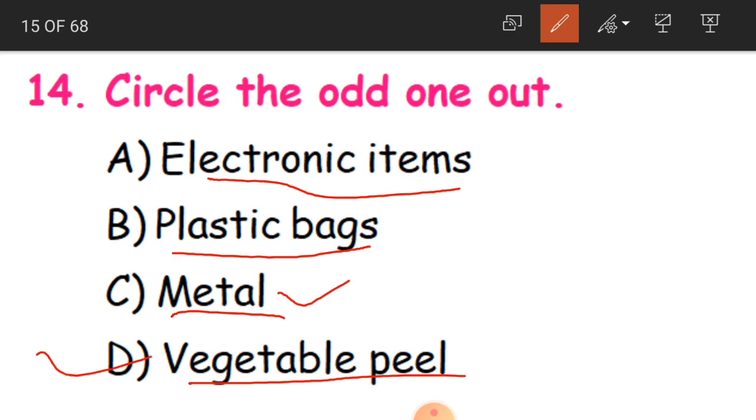Whereas metal, plastic bags and electronic items are not natural things, and they also cause pollution to the environment, whereas vegetable peel is the natural one. It is pollution free, so that is why D is the correct answer.